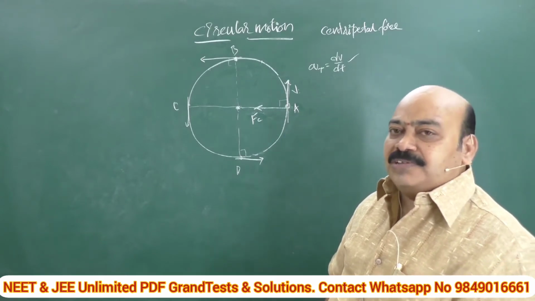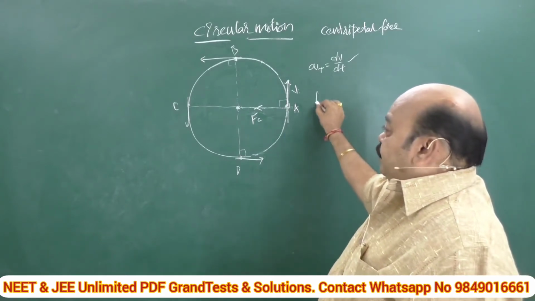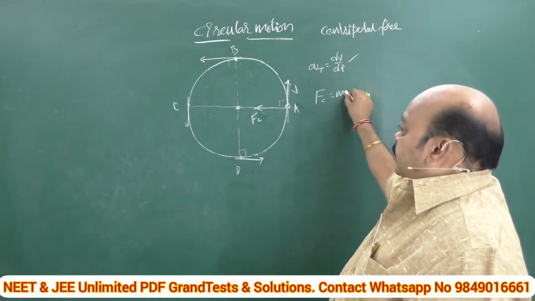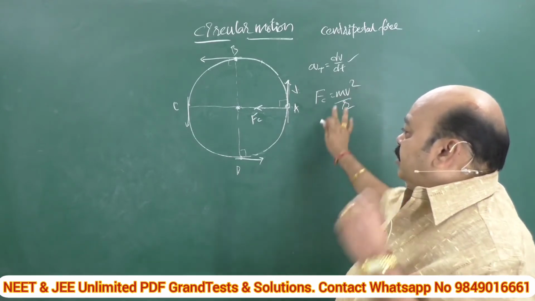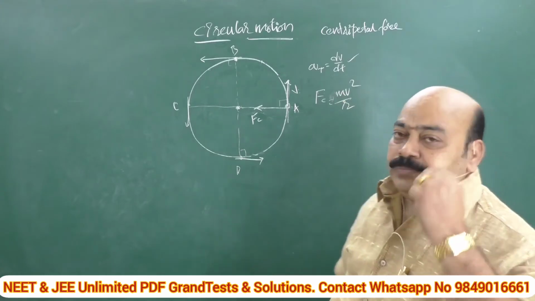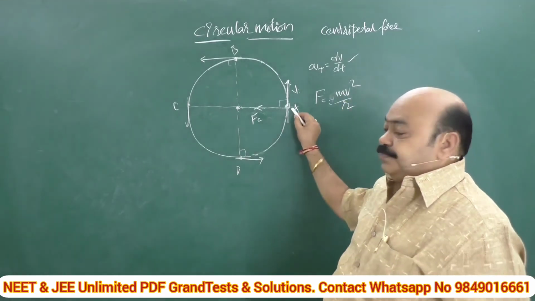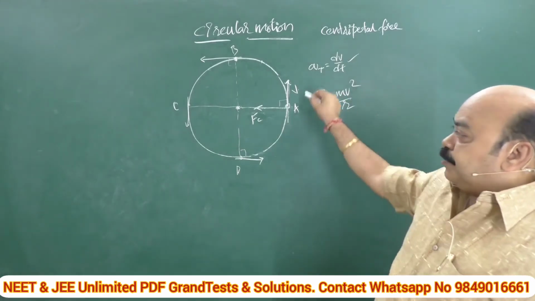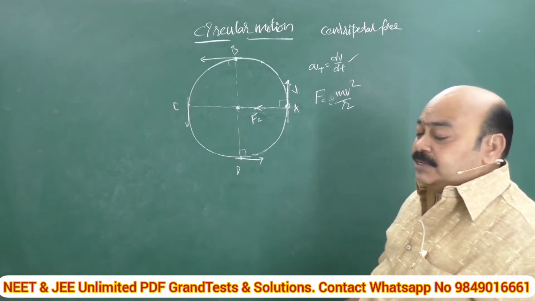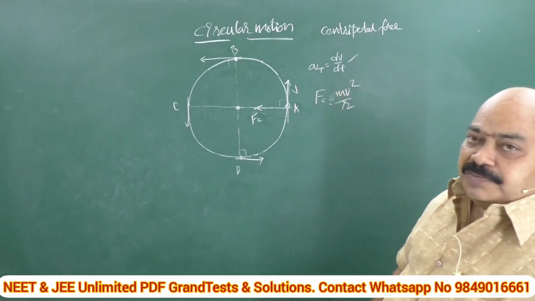So how can we measure this centripetal force? Centripetal force Fc is nothing but mv square by r. What is m? Mass of the particle. r is the radius of this circular path in which the particle is rotating, and v is the tangential velocity.